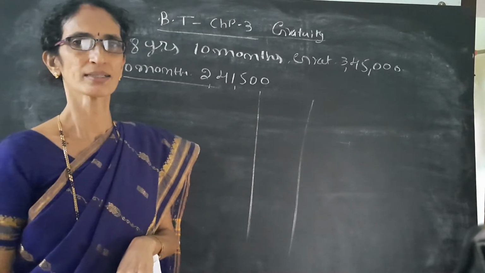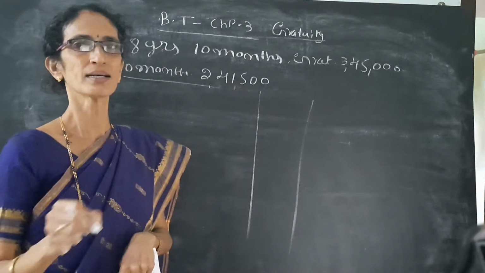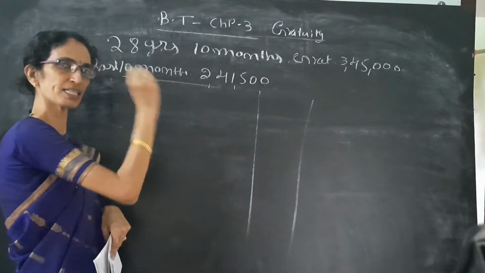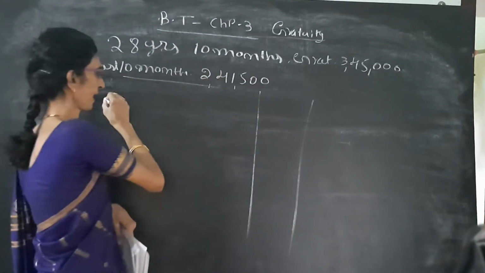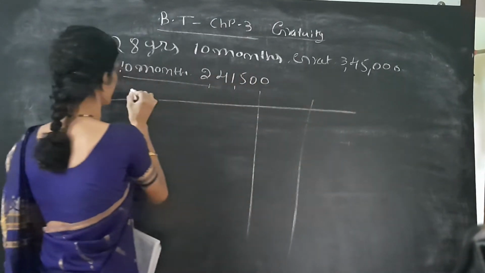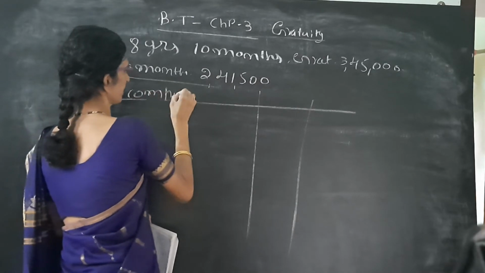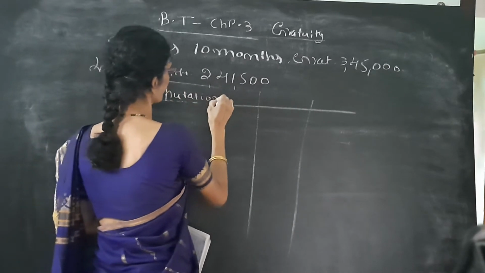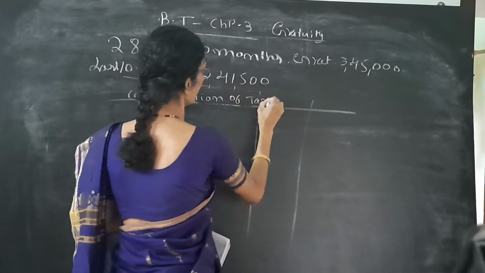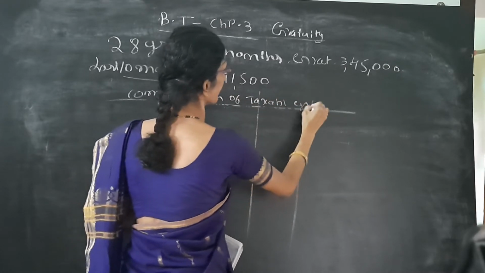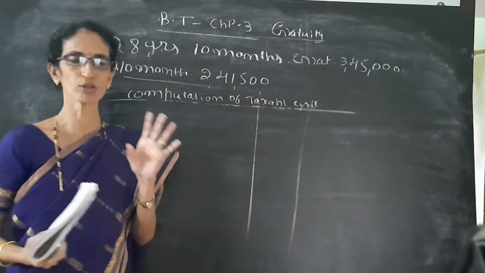So we have to take the rules regarding the gratuity not covered under the act. Under that, we have to write computation of taxable gratuity.